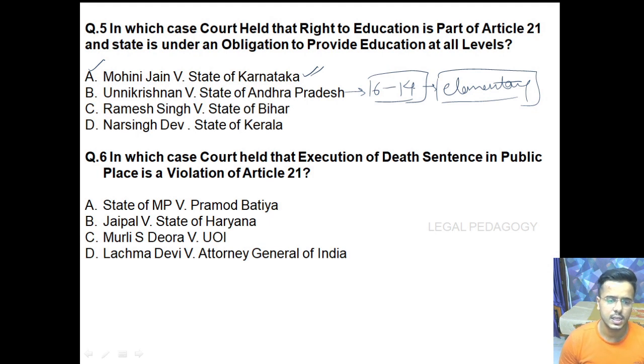The next case is in which case the court held that the execution of death sentence in a public place is a violation of Article 21. So it was the case of Lakshma Devi versus Attorney General of India. The court held that if a particular person has been awarded the death sentence, the execution of this death sentence cannot take place in a public place as it is a violation of Article 21.